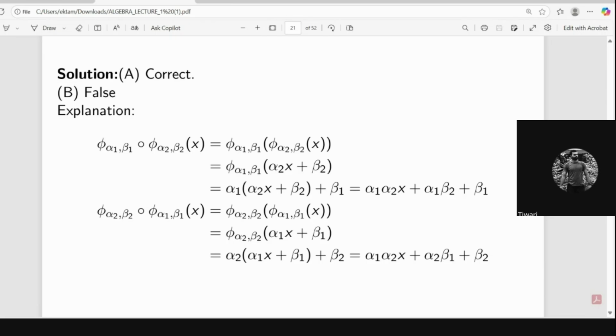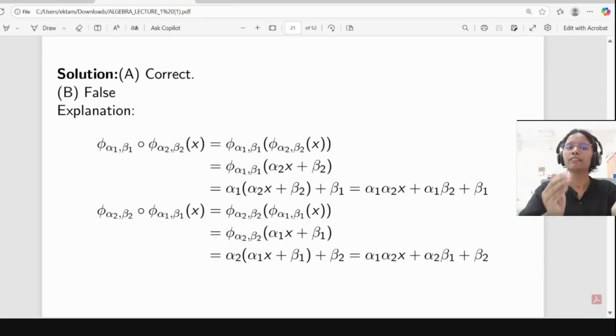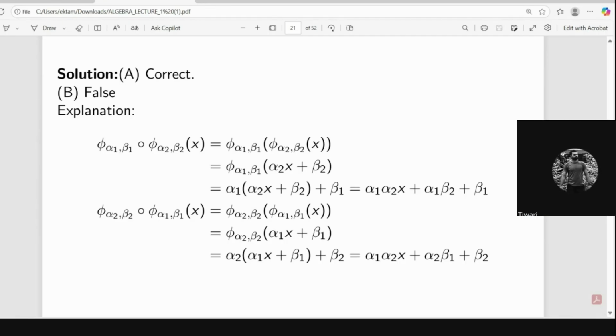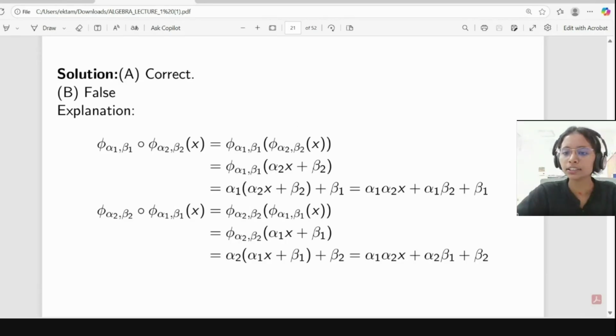Yes, ma'am. After this, what you have in a bracket is phi alpha 1 beta 1 composition phi alpha 2 beta 2, but in the place of x now you have alpha 3x plus beta 3. Is it clear for you? Yes, ma'am, clear. Okay. What about others?